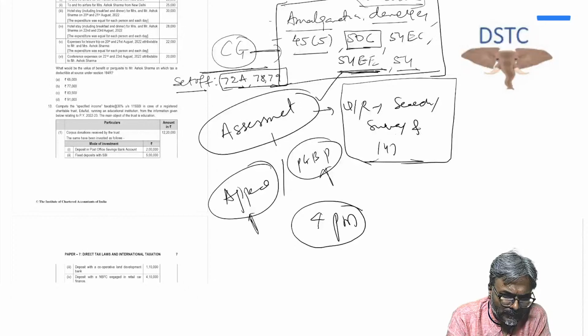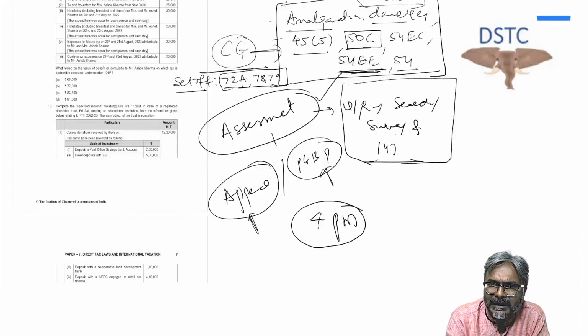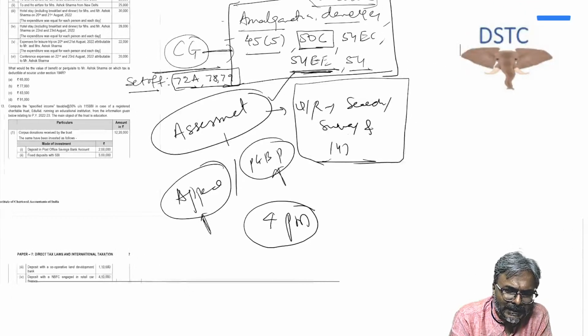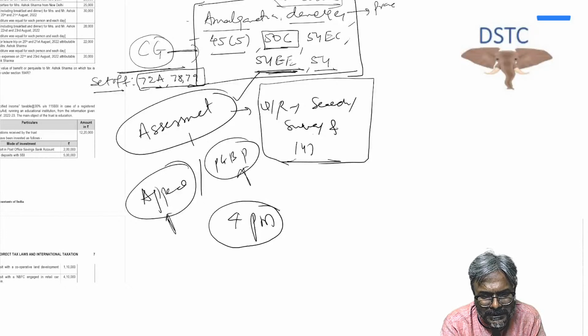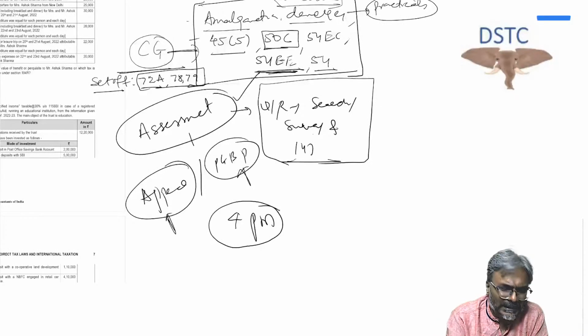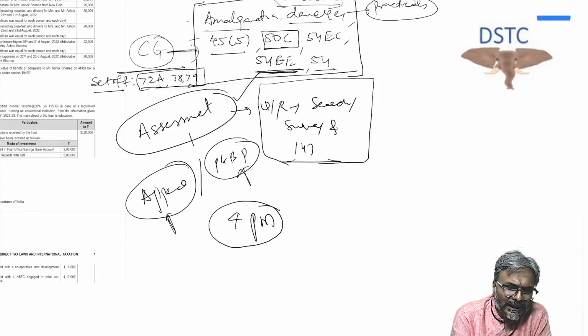So set off, students, would be 72A, 78 and 79, 3 sections, that's it. And I must tell all of you, for amalgamation and demerger, refer to the practical questions that are there. Remember, that exemption is the only point. Okay, so you do this one, and I will now hit you directly.